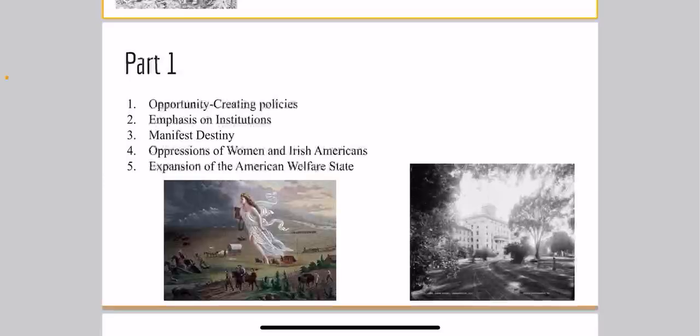Manifest Destiny. Manifest Destiny was the belief that America was destined to expand westward from sea to shining sea. The ideology fueled westward expansion, often at the expense of indigenous people.